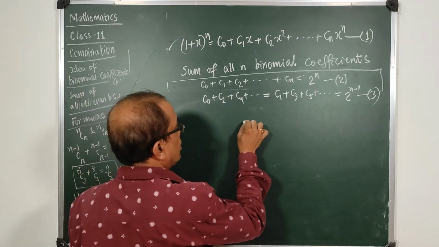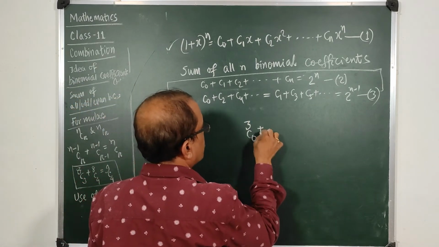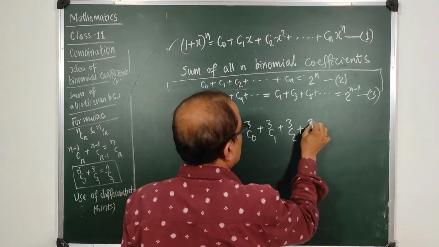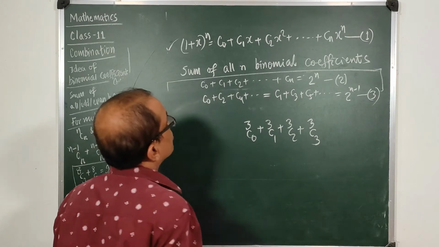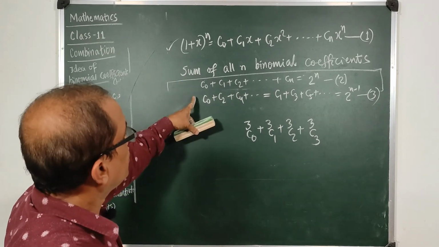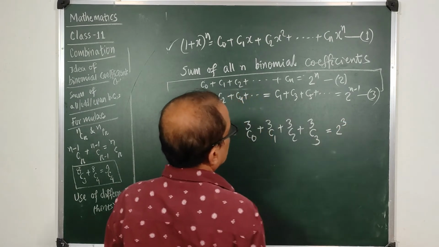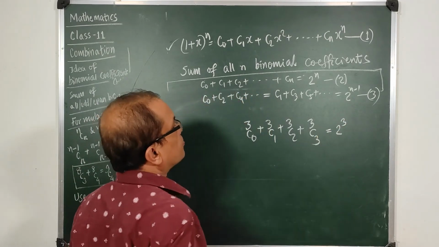Suppose I take 3C0 plus 3C1 plus 3C2 plus 3C3. According to this formula, this should be equal to 2 to the power 3, because n is 3 here.